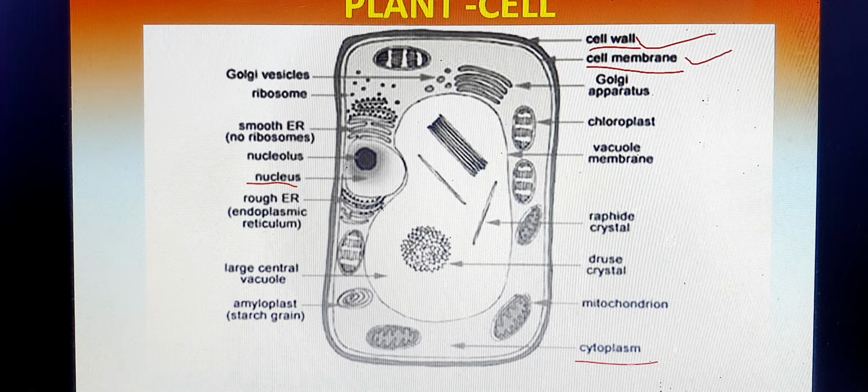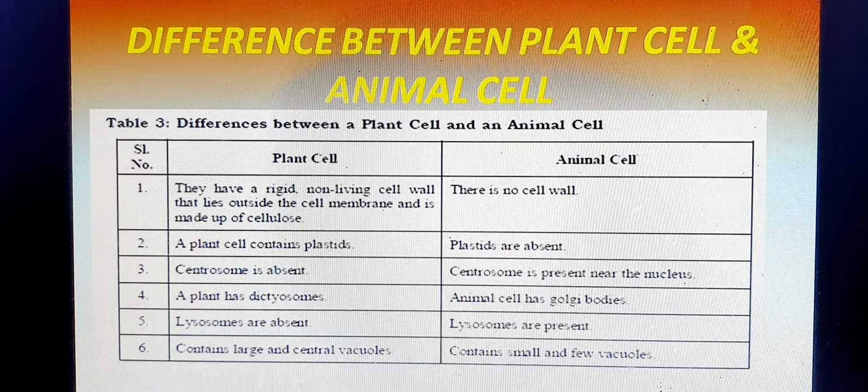So in the plant cell also we get cell membrane, nucleus, and cytoplasm, along with the cell wall. Due to the presence of the cell wall, which is not present in the animal cell, the animal cell does not have a geometrical shape, whereas in the plant cell we get a polygonal or geometrical shape. We will see some general differences between plant and animal cells.